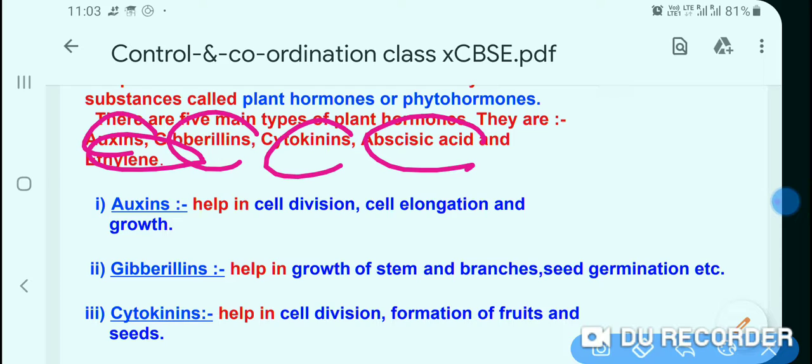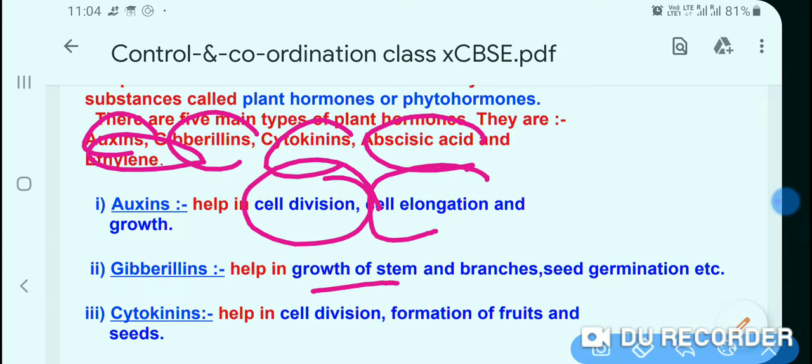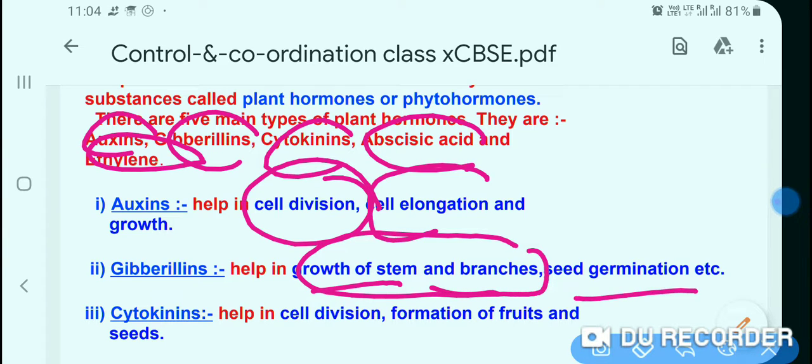So first we will know about the auxins. Auxins help in cell division, cell elongation, and growth. As it is related to cell division and cell elongation, it is obvious that they are related to growth. Second is the gibberellins, which help in growth of stem and branches and seed germination.